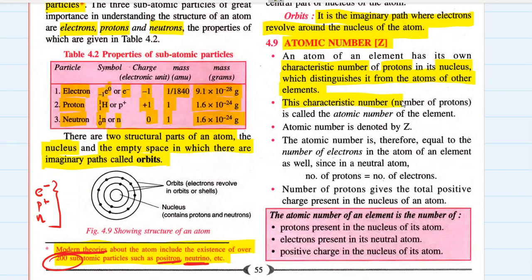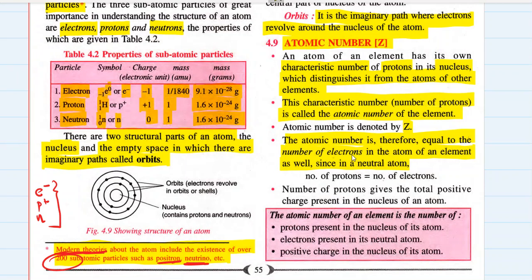This characteristic number, which is the number of protons, is called the atomic number of the element. Atomic number is denoted by capital Z. The atomic number is therefore equal to the number of electrons in the atom of an element as well, since in a neutral atom.